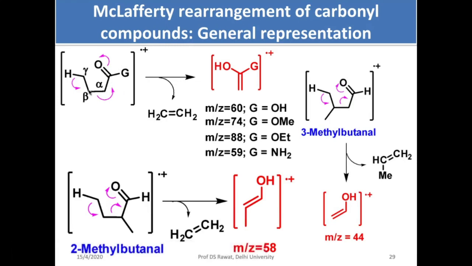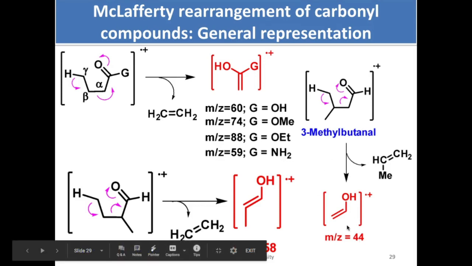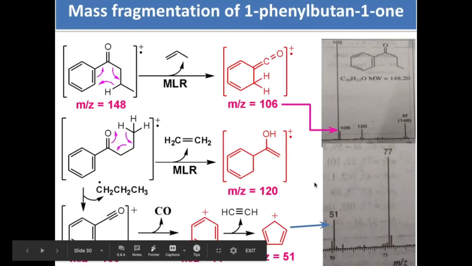And you can show a general representation of McLafferty rearrangement for different classes of compounds, that is acids, esters, and amides, and this is how it gives you. And you can differentiate 2-methylbutanol and 3-methylbutanol by mass spectrometry, because in one case you will get the base peak as 44, in another case you will get 58.